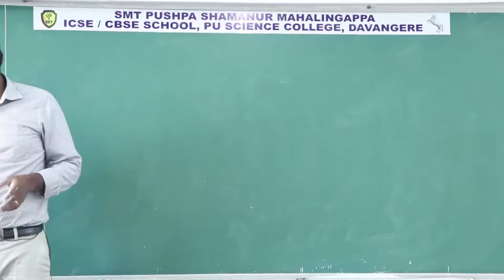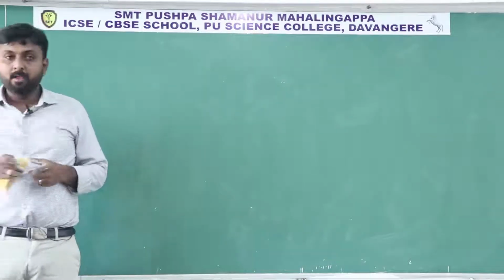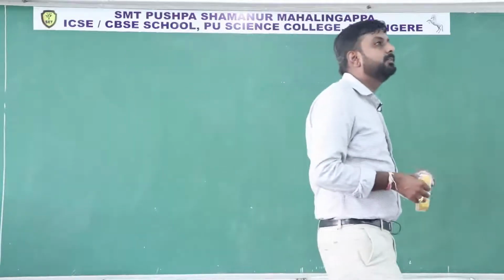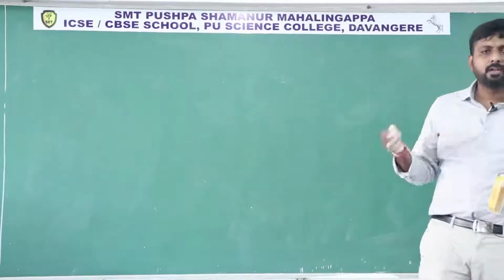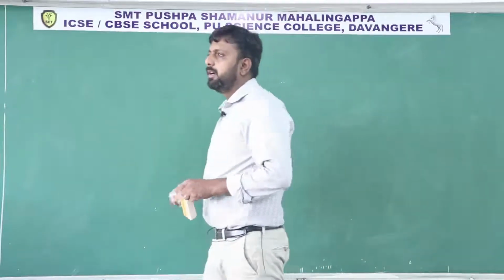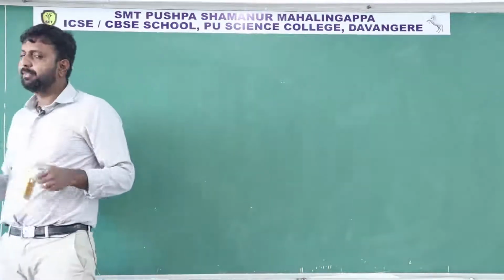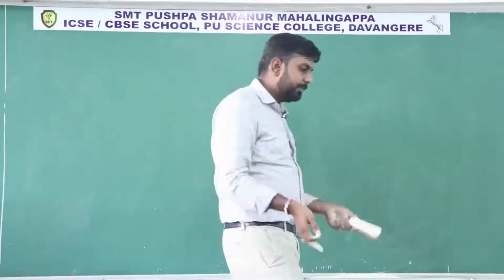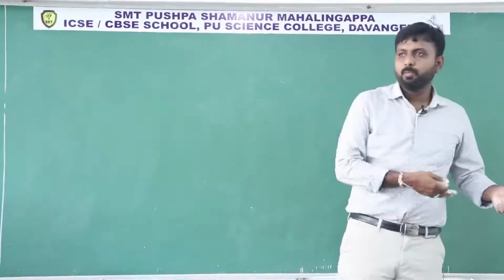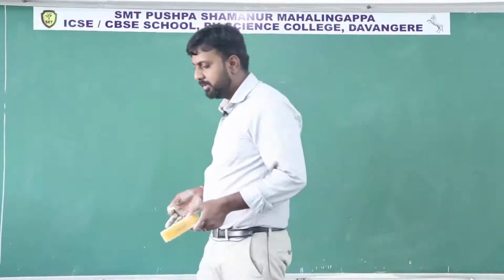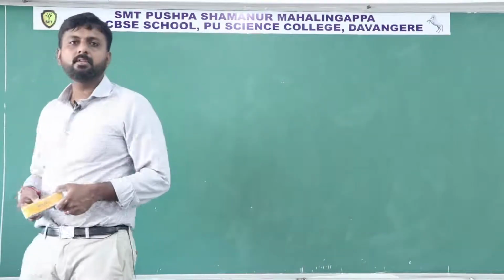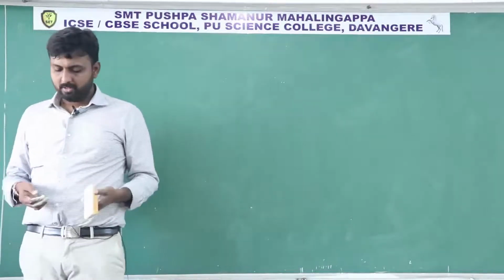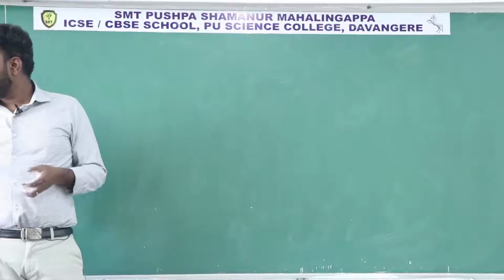Some basic examples are rocket propulsion and recoil of gun, or if a man jumps from a boat, then definitely to conserve the momentum the boat will move away from the shore. That is also an example for law of conservation of momentum. So there are so many examples we can give for law of conservation of momentum.